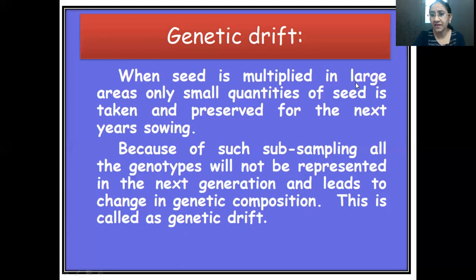When seed is multiplied in large areas, only small quantities of seed are taken and preserved for sowing in the next years, because all the seeds cannot be preserved. We take sample seeds, say 100 grams, and keep them for sowing the next generation. This is called subsampling, taking a sample from a big sample. All the genotypes will not be present in the next generation, so that small sample is not the complete representation of the large population and leads to a change in genetic composition. This is called genetic drift.